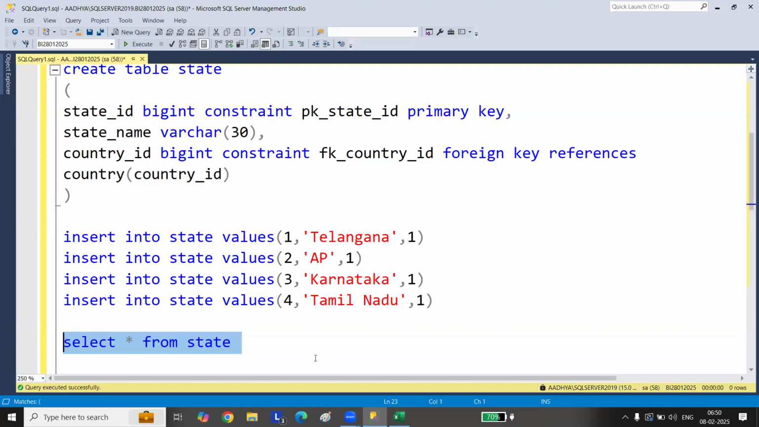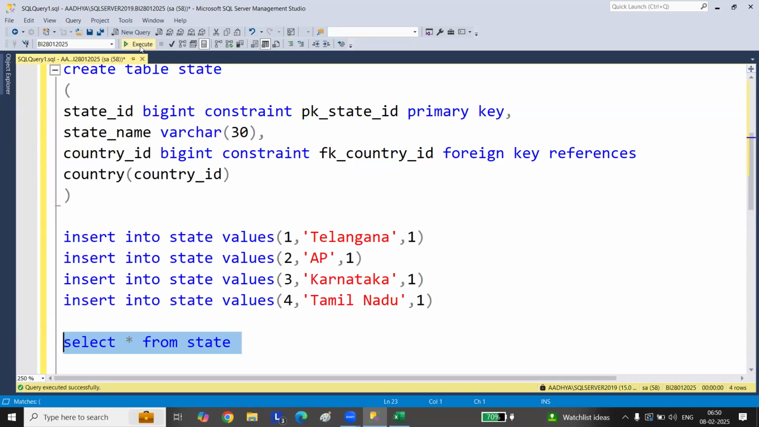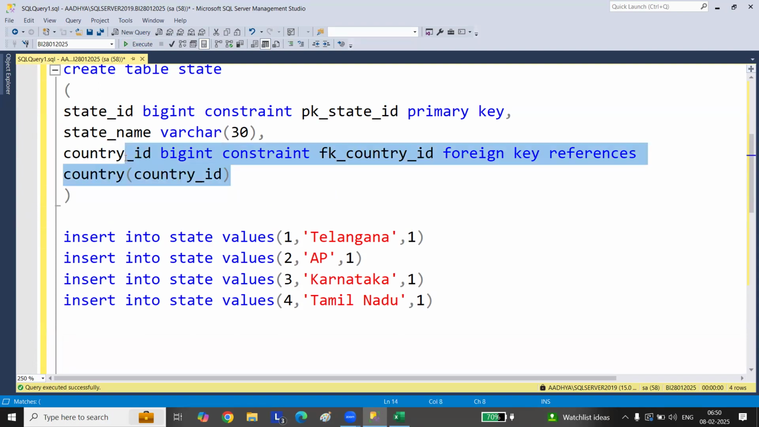Now try to get this data here. You got it, right? Now what I'll do, as I told you, this foreign key will allow null value. That is what we have seen in the column definition. Can we insert null value?